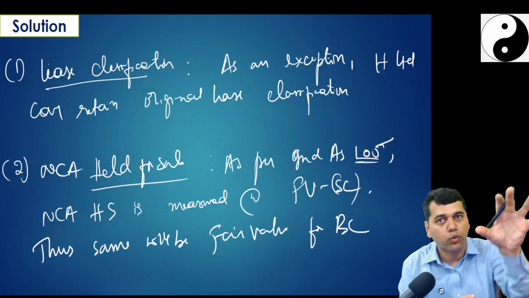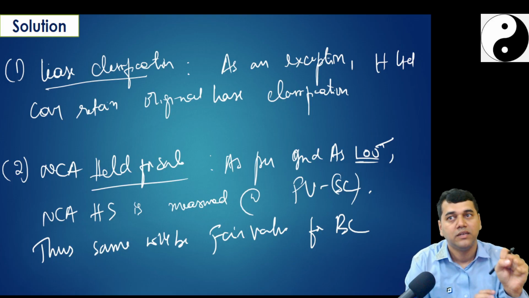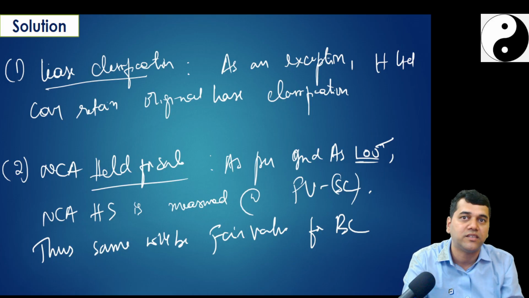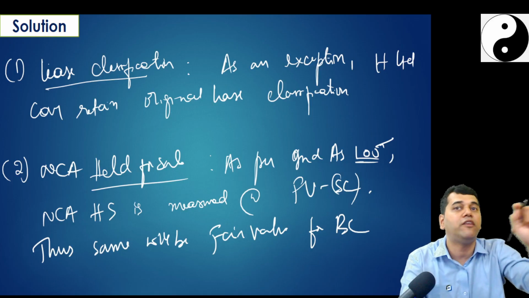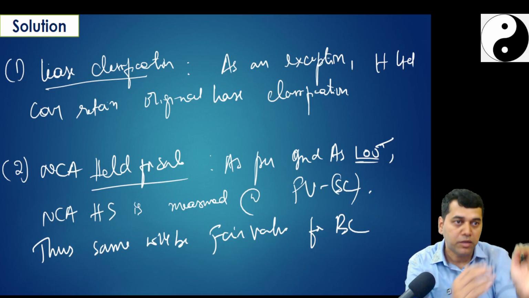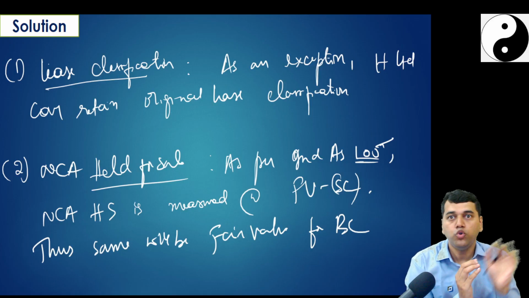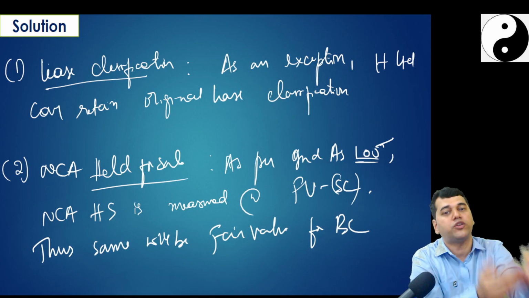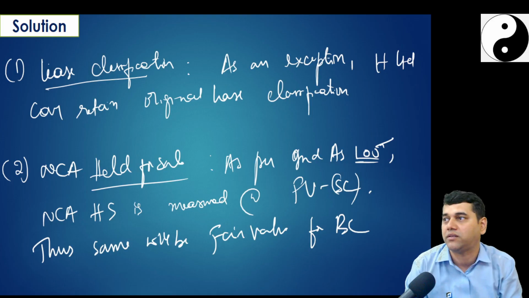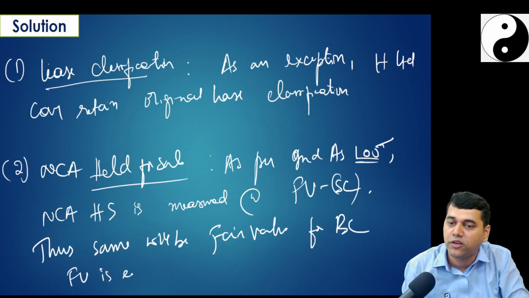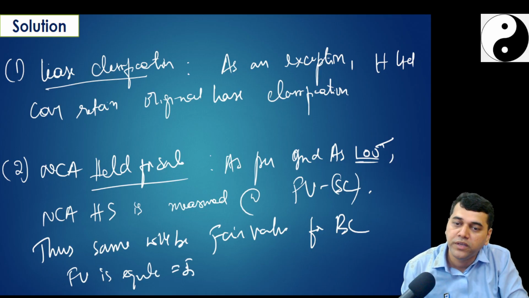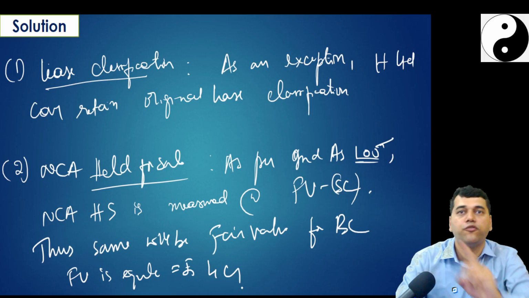Look, when you acquire a subsidiary, that subsidiary may have an asset which is held for sale, which they will show in their books at fair value minus cost to sell. But when you take it up, you don't take fair value. You should also take it up at fair value minus cost to sell. That means fair value is equal to rupees 4 crore, not 4.5 crore.